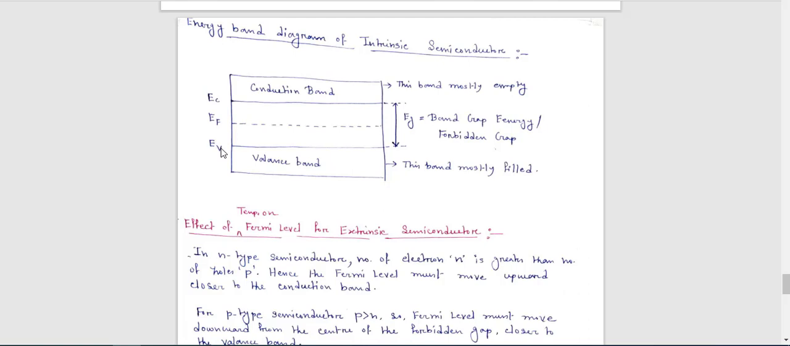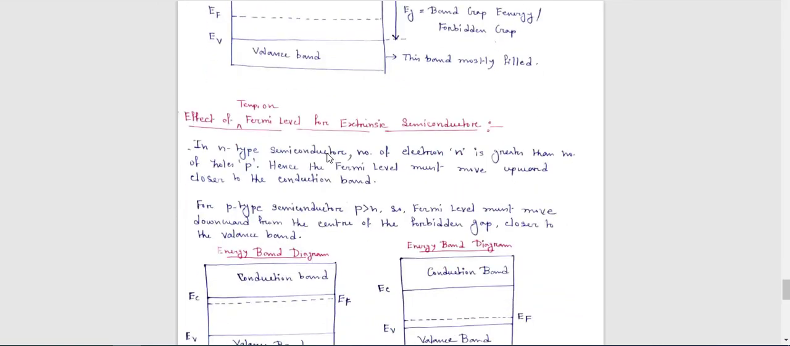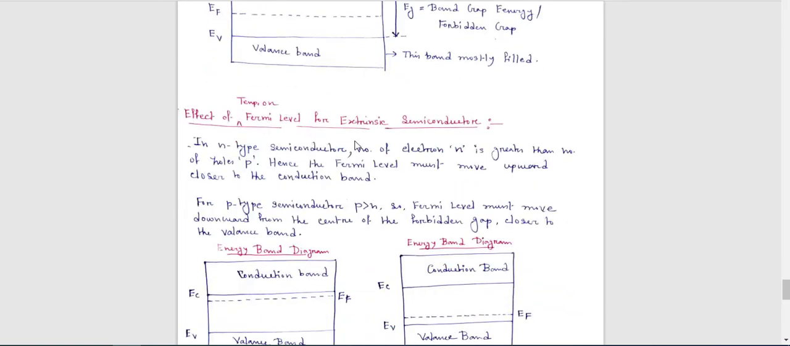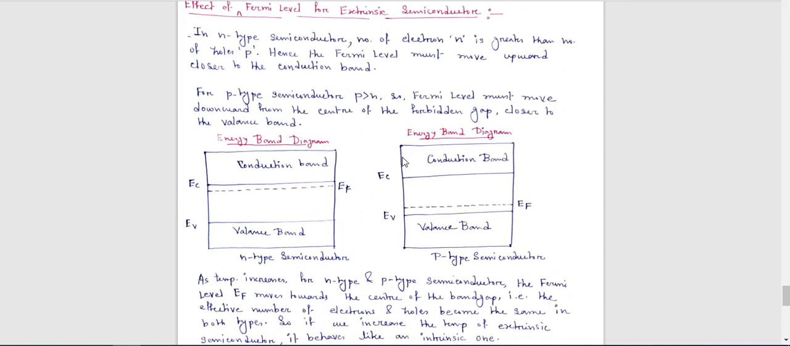Here V stands for valence band and C stands for conduction band. And this Fermi level lies in the middle of the forbidden gap energy in case of an intrinsic semiconductor. Now, effect of temperature on Fermi level in extrinsic semiconductor.